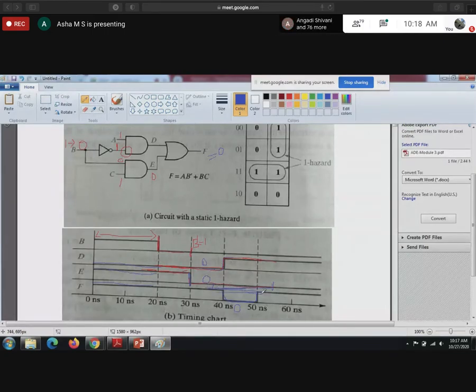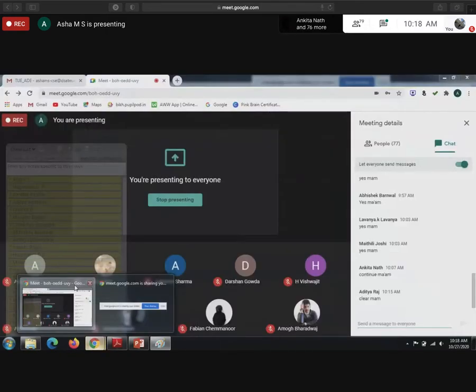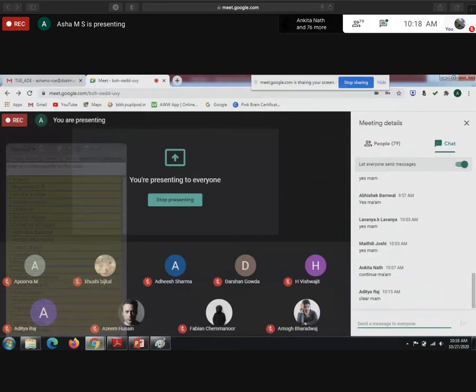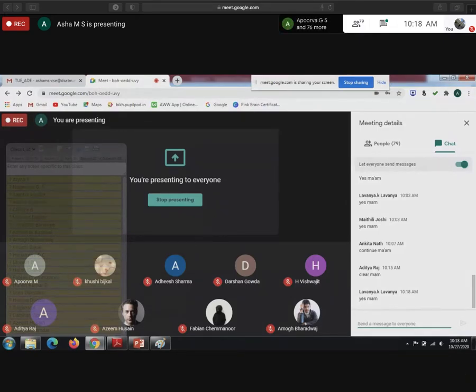That is nothing but your static 1 hazard. Guys, are you clear? Now if you are clear how the static hazard occurs, then we'll see how to remove it.